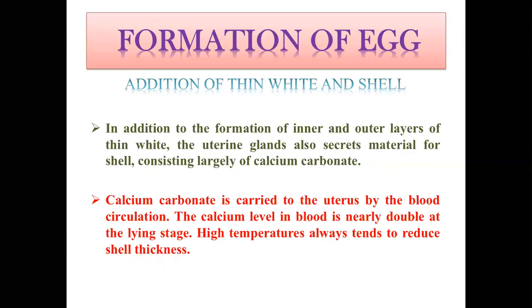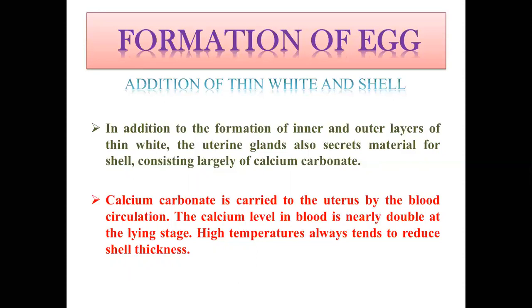Generally, the egg shell is mostly made of calcium carbonate. This calcium carbonate is carried to the uterus by blood circulation. The calcium level in the blood nearly doubles at the laying stage. High temperature always tends to reduce the shell thickness.